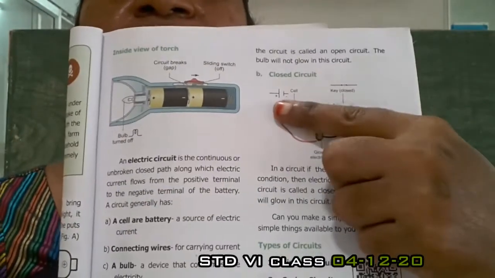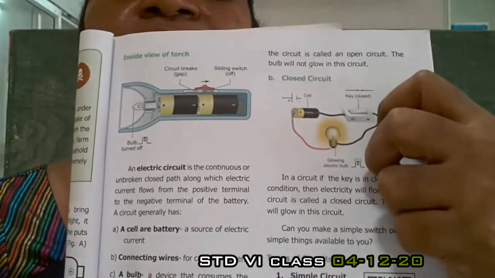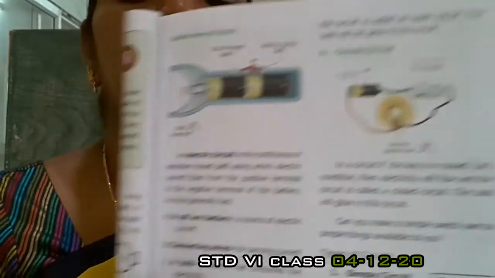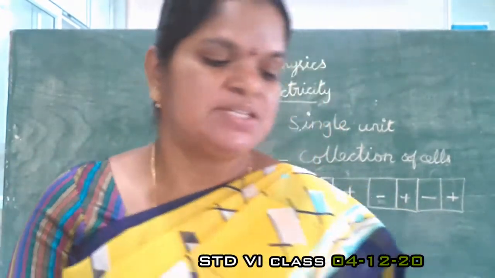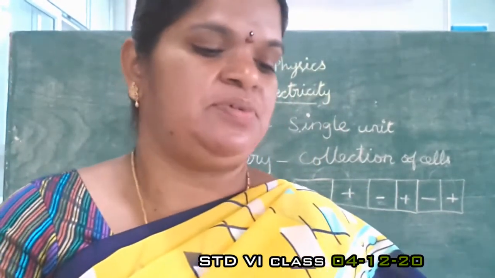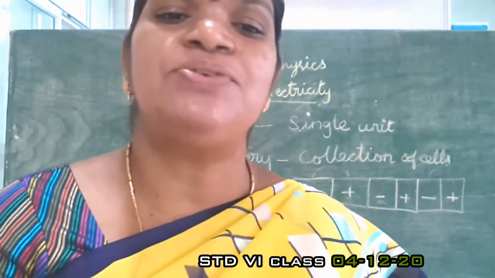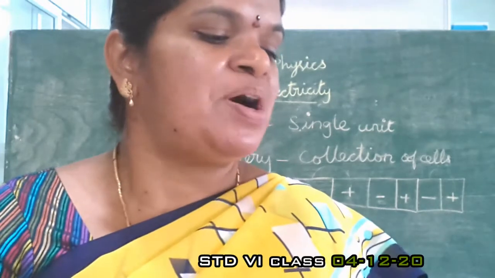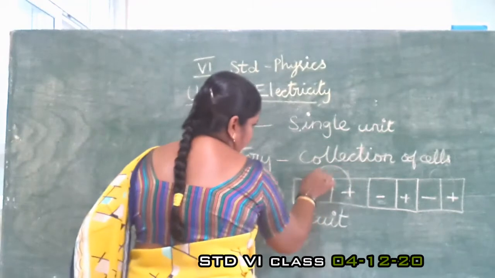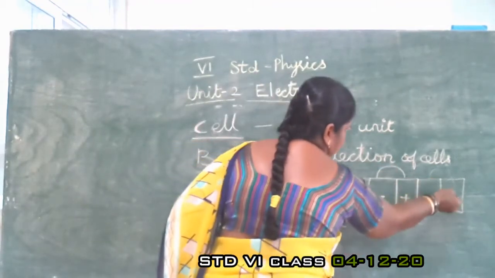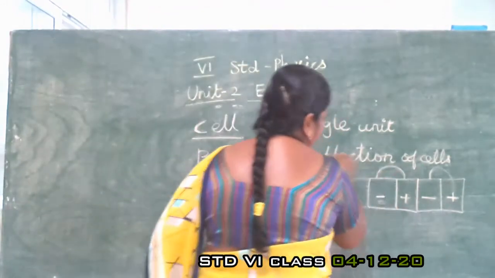Here are the plus end and the minus end. This one is an electric circuit. What is that? Electric circuit. An electric circuit is the continuous or unbroken closed path along which electric charges flow. The current flows from the positive terminal to the negative terminal, positive to negative, again positive to negative.